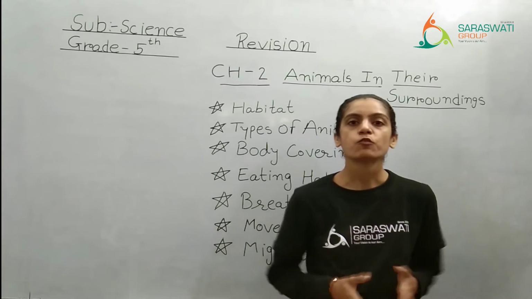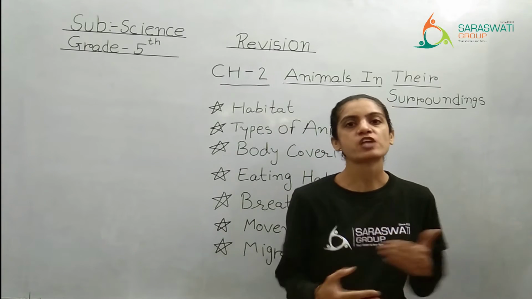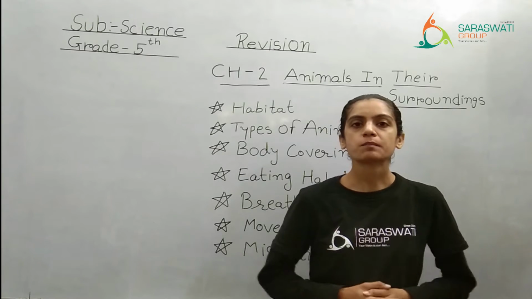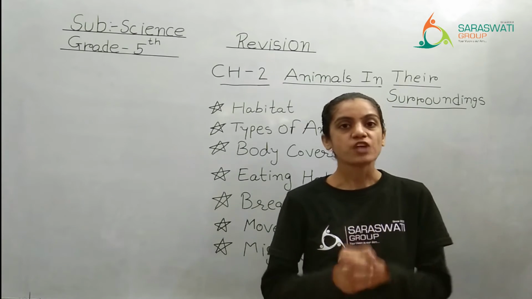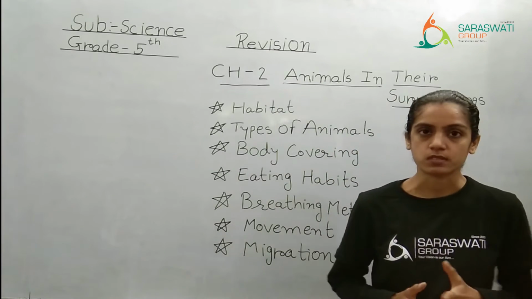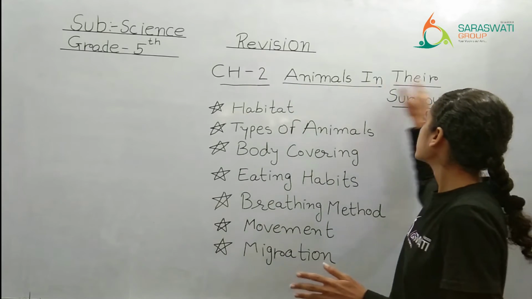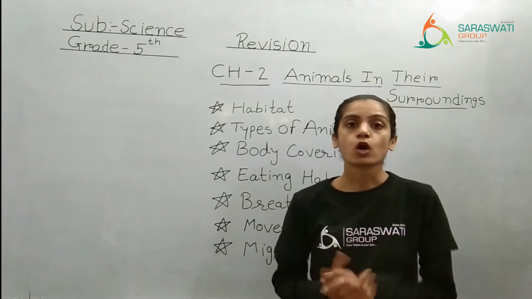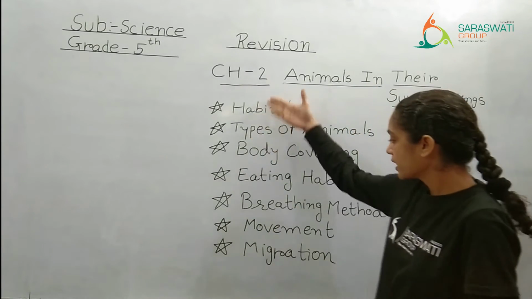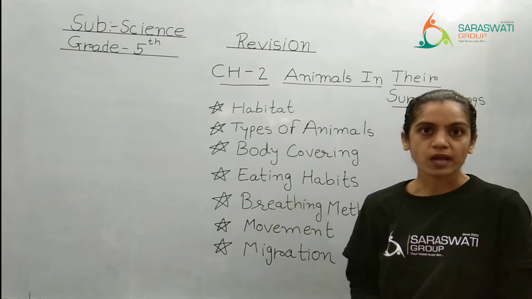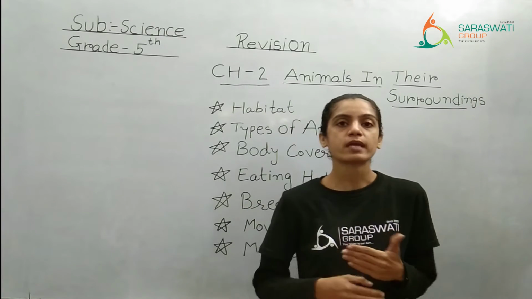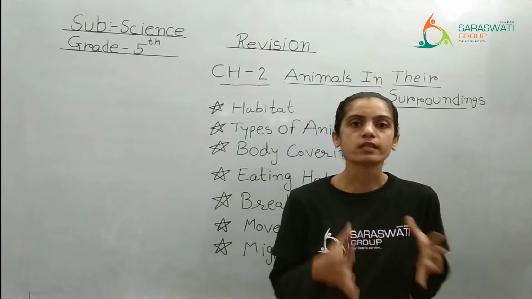So kids, now we are starting with the main points of chapter number 2, which we have completed recently only. Chapter number 2 is all about animals, right? Animals in their surroundings. Now how many topics have we covered in that chapter? These many topics. Right, so one by one we are going to take a quick recap of all the topics.